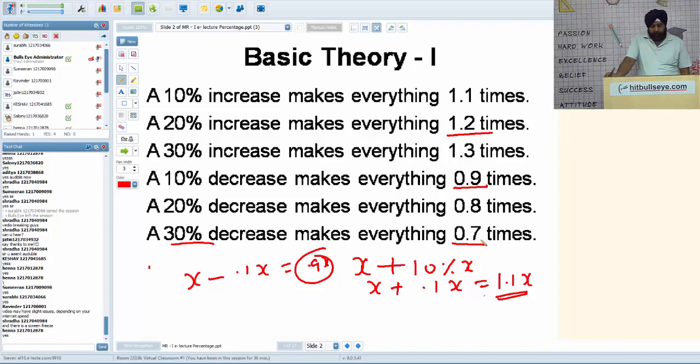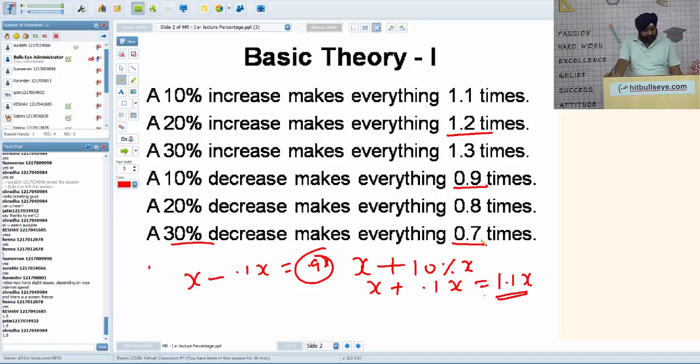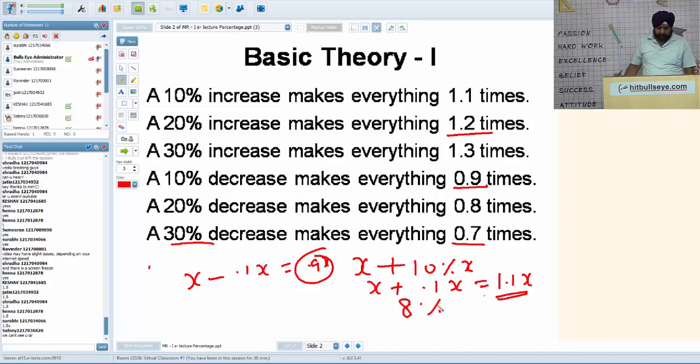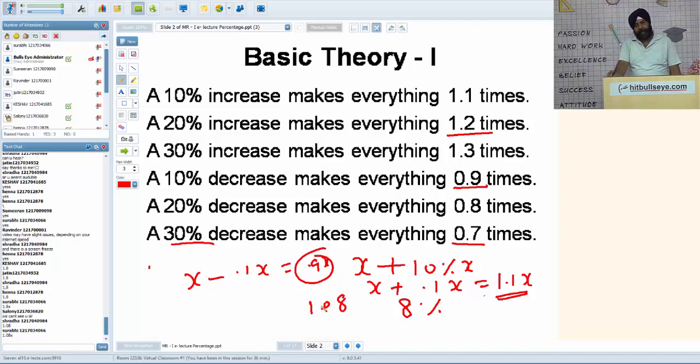80% increase will make how many times? Yes guys, 80% increase. Please write on your screens, like 10% increase will make 1.1 times. 80%, yes Keshav, exactly right. It's 1.8. Shraddha, yes. Jatin, yes. Absolutely right, 1.8. And if I ask 8% increase, yes Ina, that's good. What's 8% increase? Exactly Shraddha, it's 1.08. So you should understand the difference between 80% and 8%.